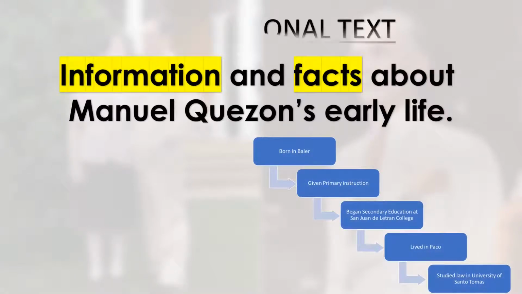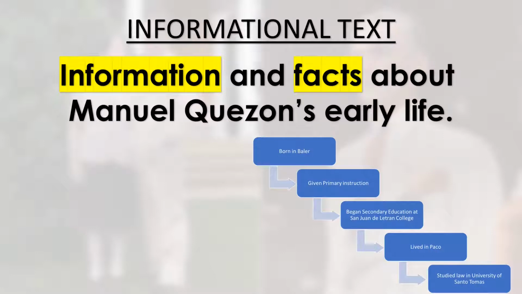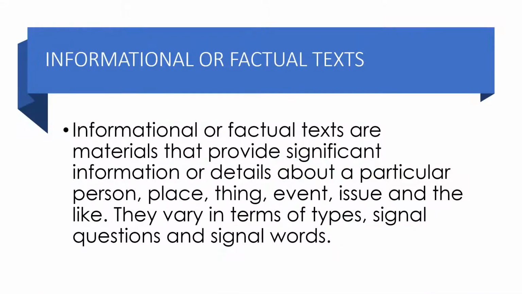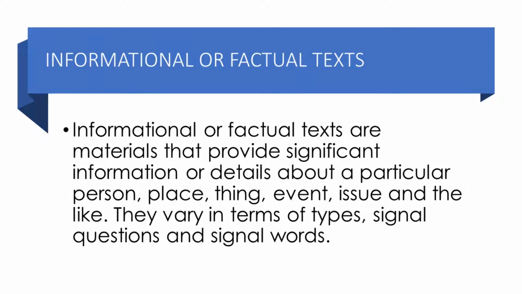The text that we have heard is what we call an informational text. The text gave us information and facts about Manuel Quezon's early life. What are informational or factual texts? Informational or factual texts are materials that provide significant information or details about a particular person, place, thing, event, issue and the like. They vary in terms of types, signal questions and signal words.